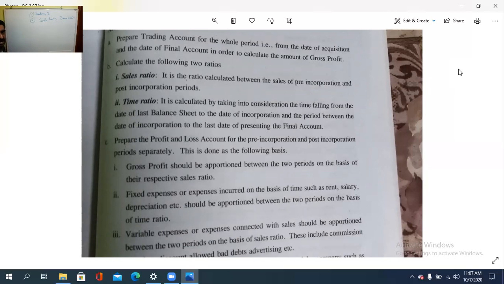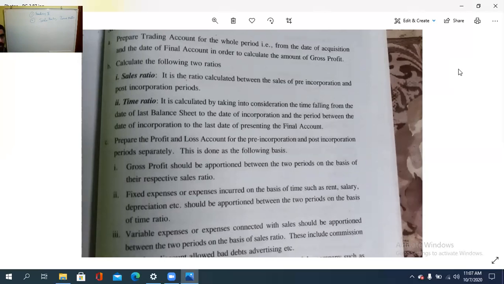Time ratio is calculated by taking into consideration the time falling from the date of the last balance sheet to the date of incorporation and the period between the date of incorporation to the last date of presenting the final accounts. That is, time ratio is what?